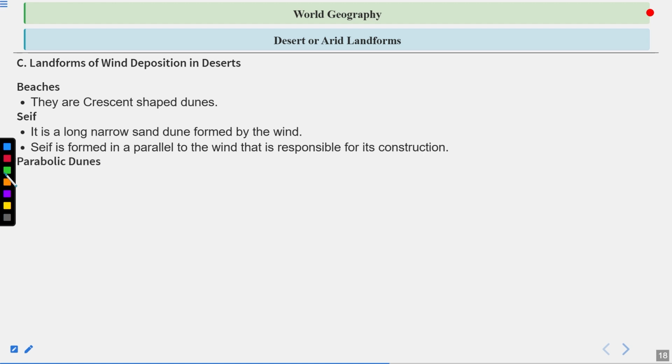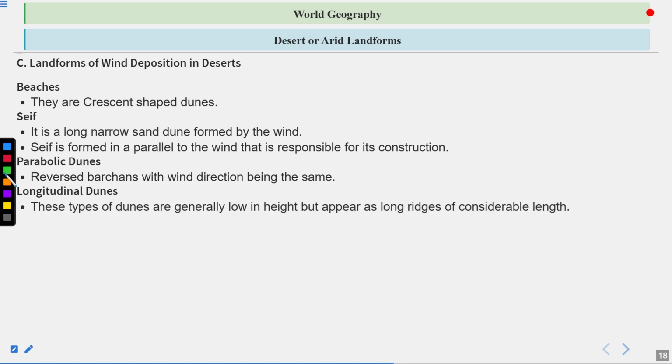Parabolic dunes, reversed barchans with wind direction being the same. Longitudinal dunes, these type of dunes are generally low in height but appear as long ridges of considerable length. Transverse dunes, transverse dunes are aligned perpendicularly to the wind direction. So if the wind is flowing in this direction, then the landforms will be created in this direction. These type of dunes are called transverse dunes.